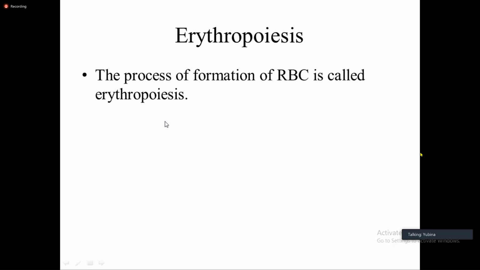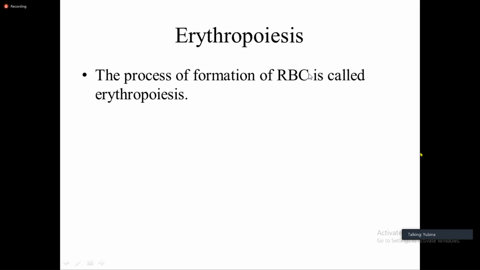Now, let's talk about erythropoiesis. Okay, so erythropoiesis is one of the very important topics from exam point of view as well. You can have questions about erythropoiesis with reference to MCQ questions, and it is asked in SAQs also. So this is very important from exam point of view.